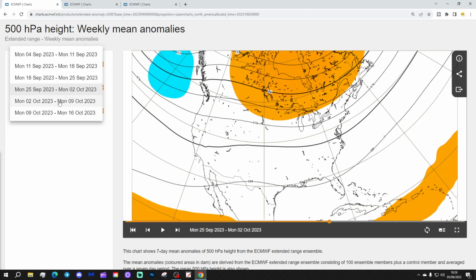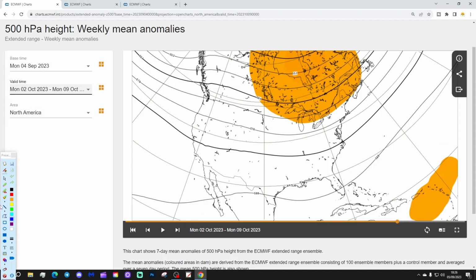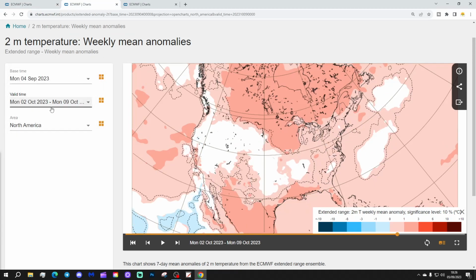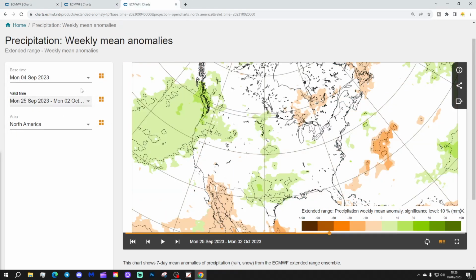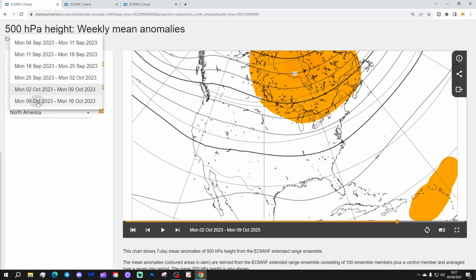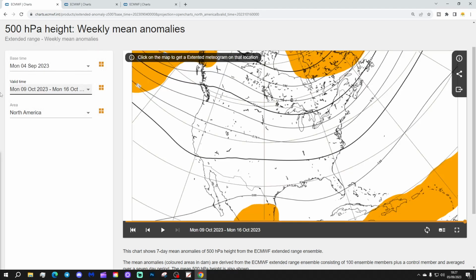Week 5 will be the 2nd to the 9th of October, with higher pressure in the far north and northeastern part of America and back into Canada. Largely average to above with temperature anomaly, and a little bit on the cooler side through the central states. But I have to say the signal is weakening now, as it usually does as we go further and further out.